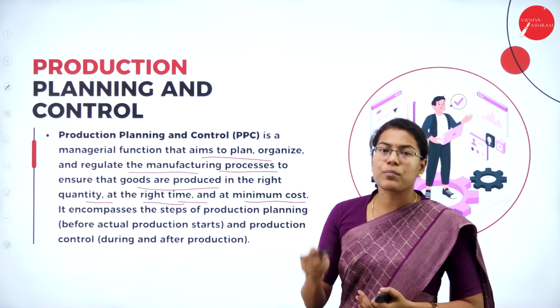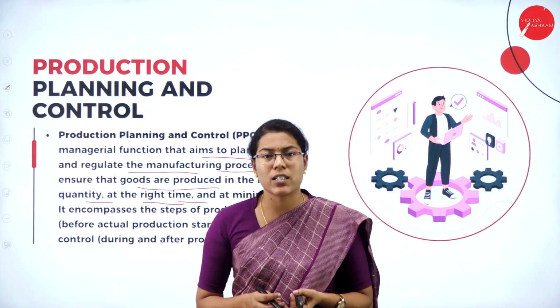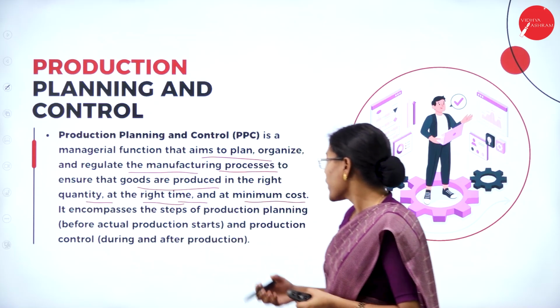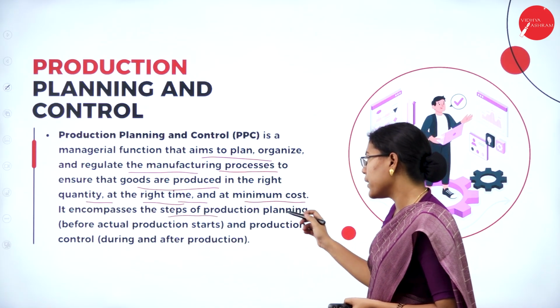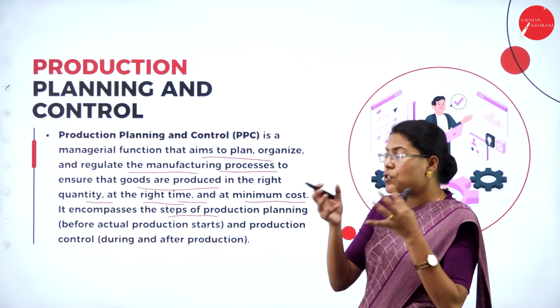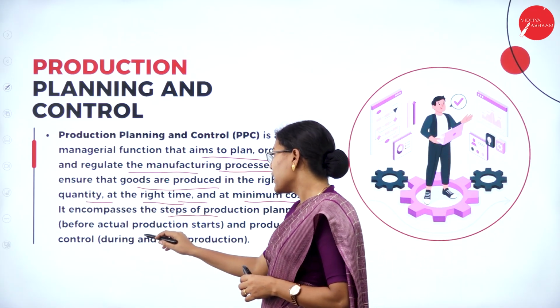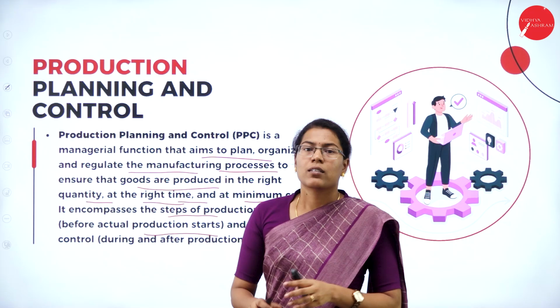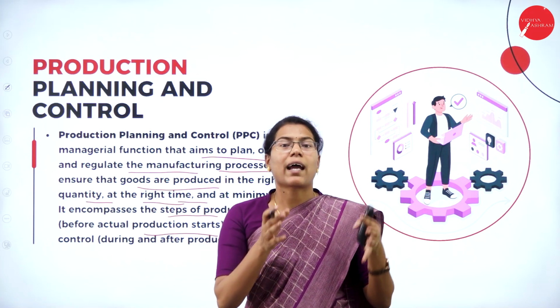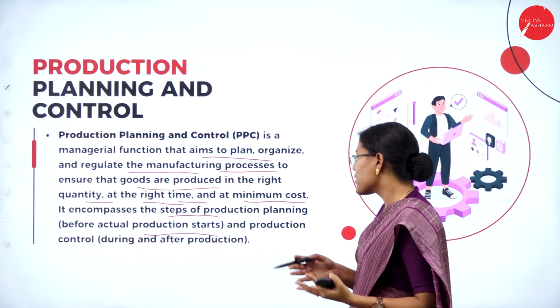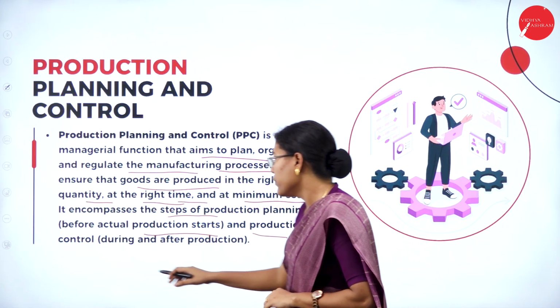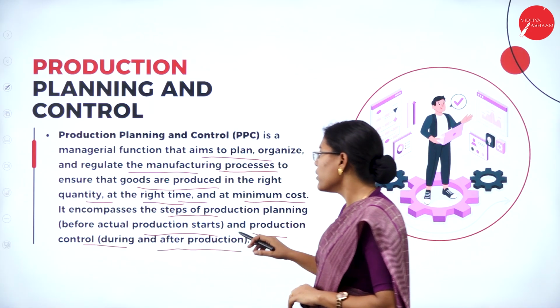The basic objective of every business organization is to minimize the cost, and it encompasses the steps of production planning before actual production starts, that means it starts from the pre-production activities itself, as well as the production control during and after production.